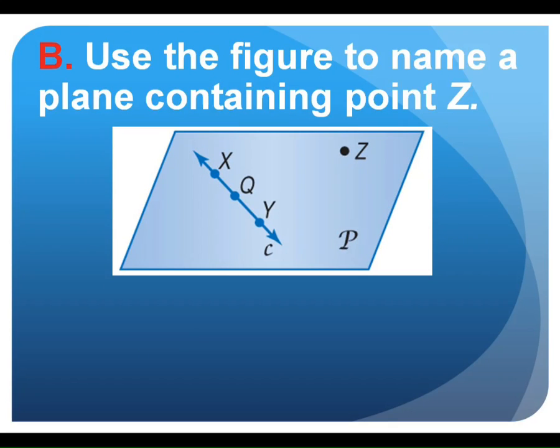Name a plane. We just talked about that also. We could name it plane P, or we could pick 3 points that are in this drawing. We could call it plane QYZ if we wanted to. Okay? Or any combination of those 4 points. Rocket science, right? Okay? Good.